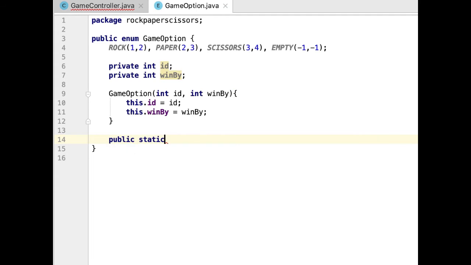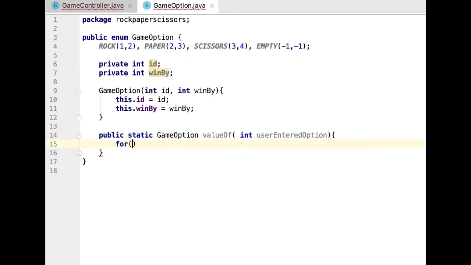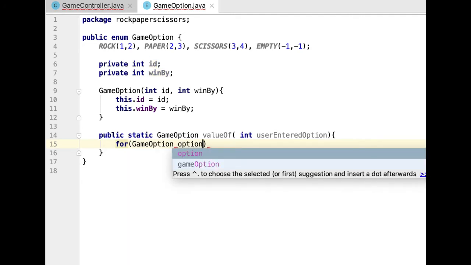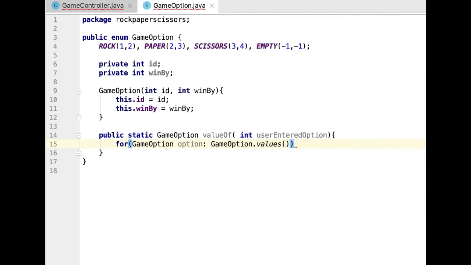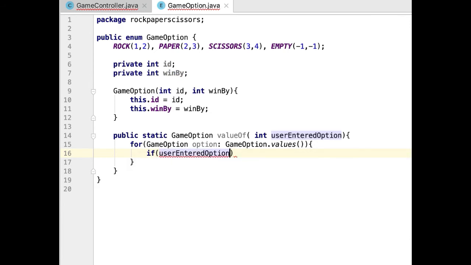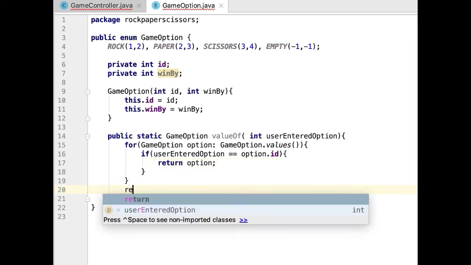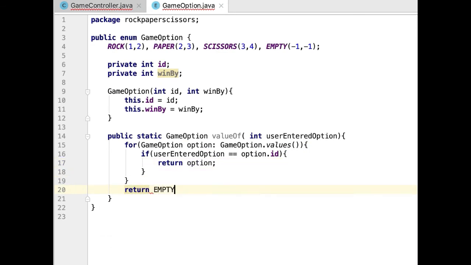So we are gonna need another method that, given the ID, returns the corresponding option. So for example, if we pass number 1, this method should return rock. I can do this using a loop and going through all the values and checking the ID. In case the ID doesn't match with any of the values, I will return empty. Remember, it's always better returning empty than returning null.